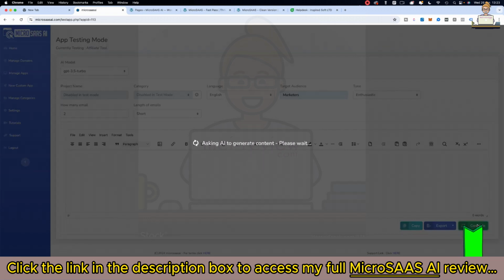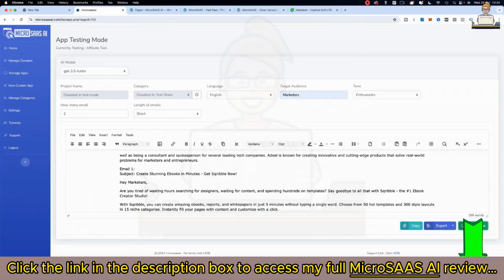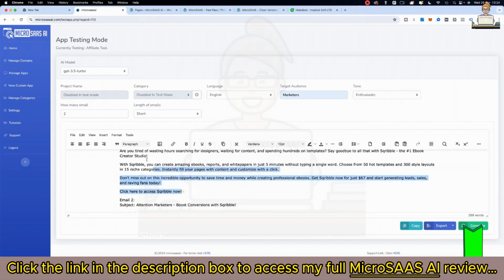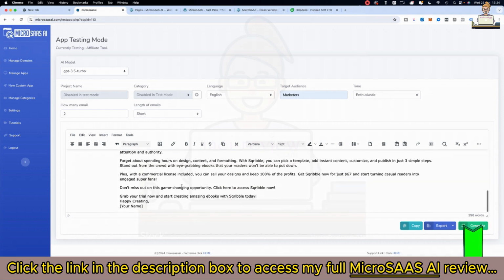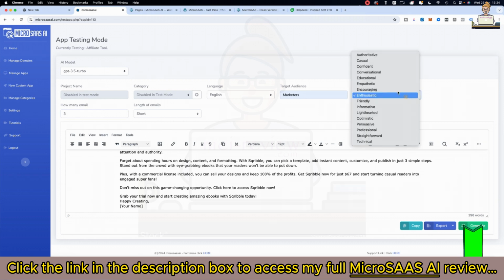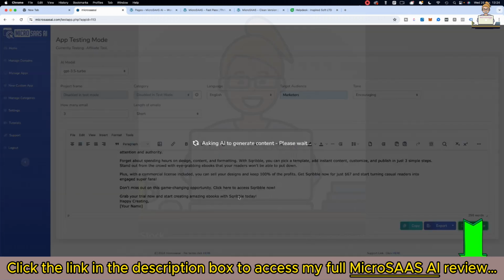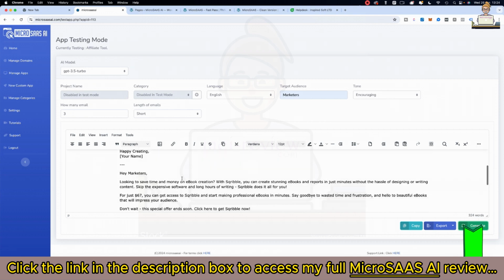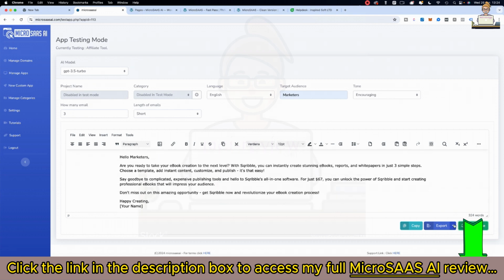See what it comes back with. Okay, so it's telling you a little bit about a deal there. So subject, then the email here, you can see it's just a short email. And we've got email number 2. So let's change that to 3 emails, and we'll change the tone to encouraging, and we'll generate again. Okay, so as you can see, it's written 3 emails this time. So 1, 2, and 3. And then if you want to export doc, text, or PDF, you can, and you can copy as well.